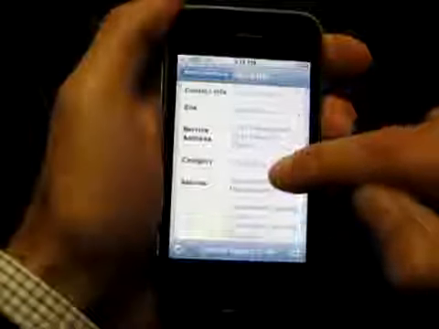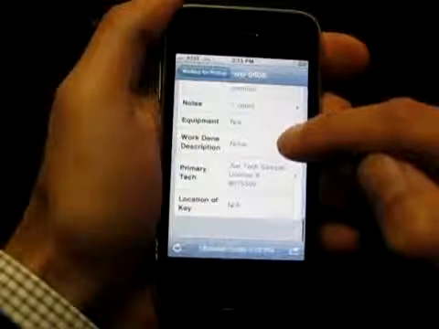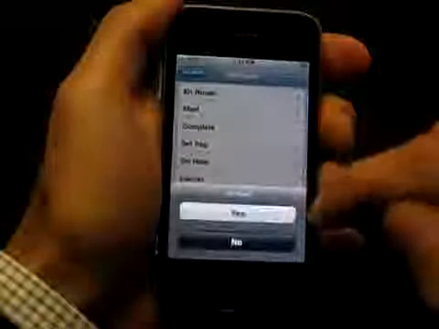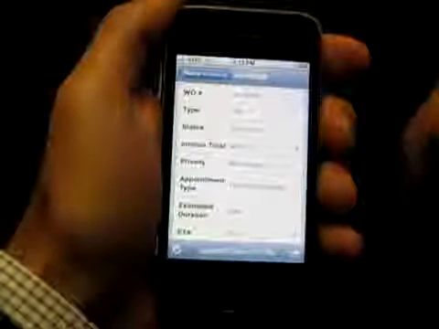I can see that drive to address. I can click through to see service history, see what I'm supposed to do when I get out there, any notes, etc. Now when I'm ready to head out, I go ahead and mark that en route, confirm it, and begin tracking time against that work order automatically. Let's fast forward through the drive now.